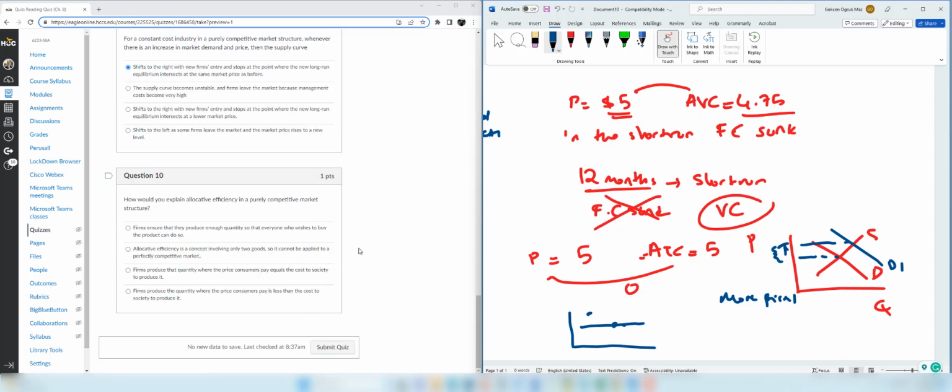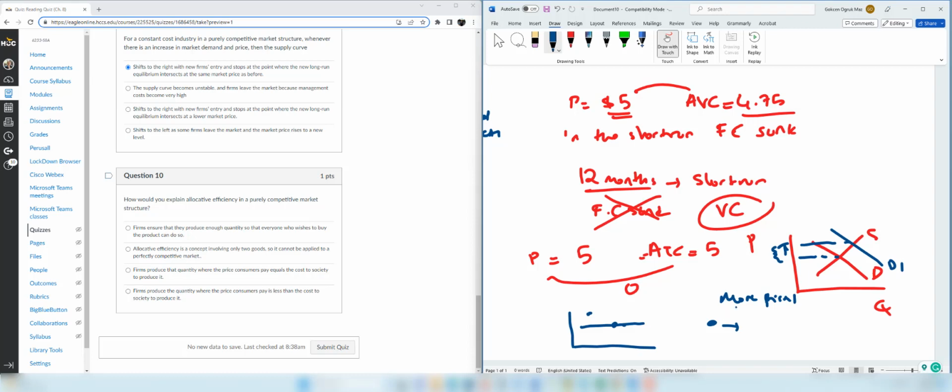Question 10. How would you explain allocative efficiency in a purely competitive market? Allocative efficiency represents a point, a consumption bundle, where people prefer and which maximizes social welfare, social benefit. First of all, we know that all points that are allocatively efficient are efficient in production. That means you are using all your resources to produce that bundle. But to be allocatively efficient, you also choose a point where society prefers.